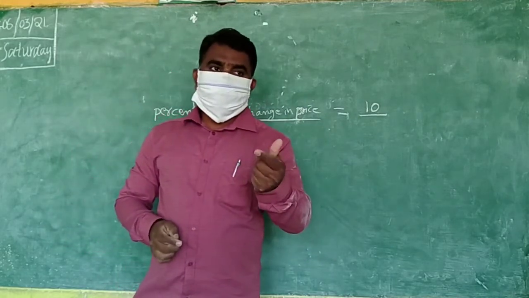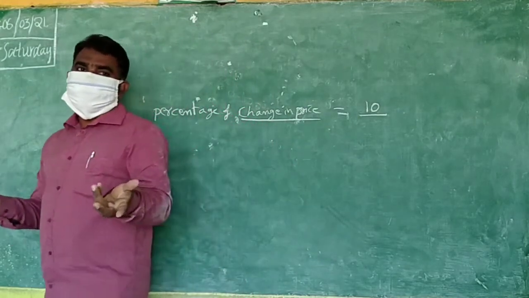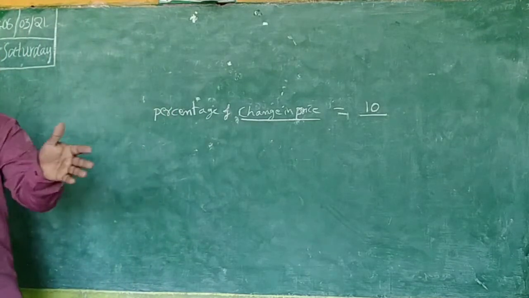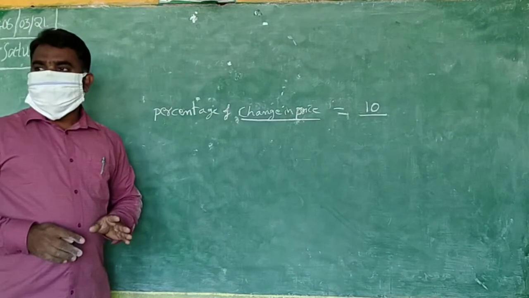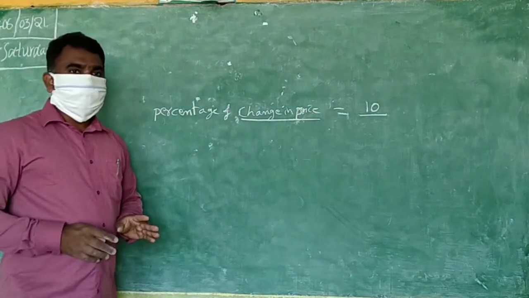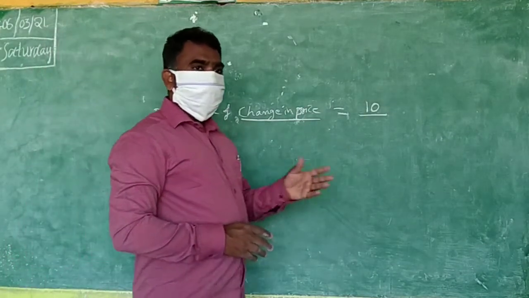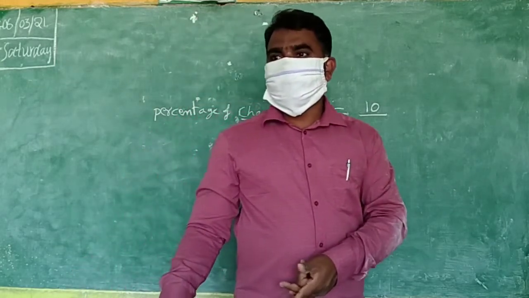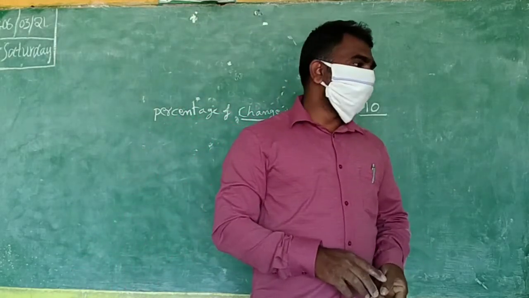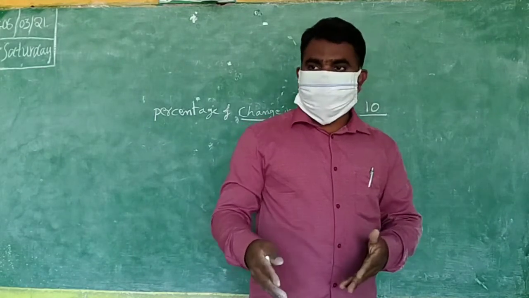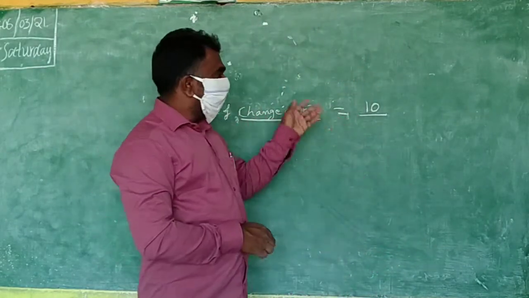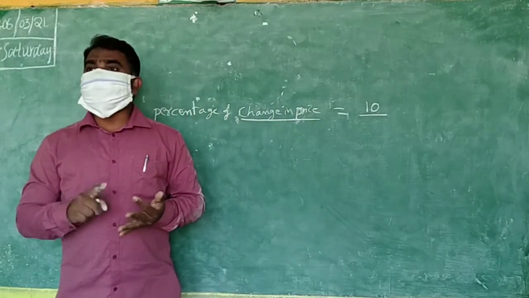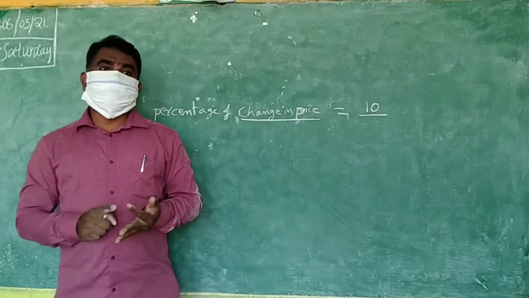Normally what are you taking? Total you are taking, no? Yes. But here total is not the situation. Boys and girls, you made the total of boys and girls. Used cloth, returned cloth, you made the total. But here the total will not come like that. It is not like the previous problems. Total we can't find here. So when this type of question is there, when increased, when decreased, when you are finding the percentage,